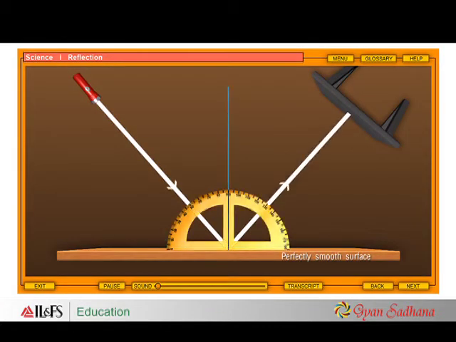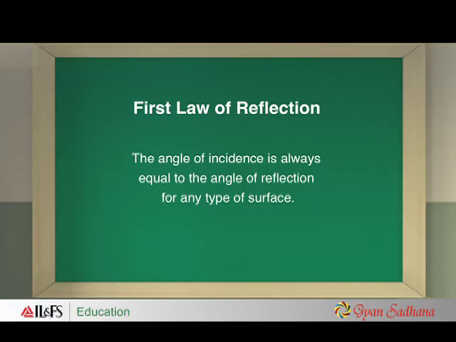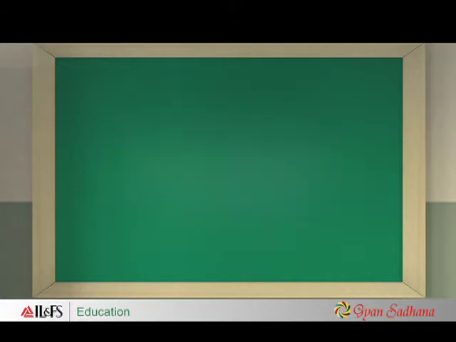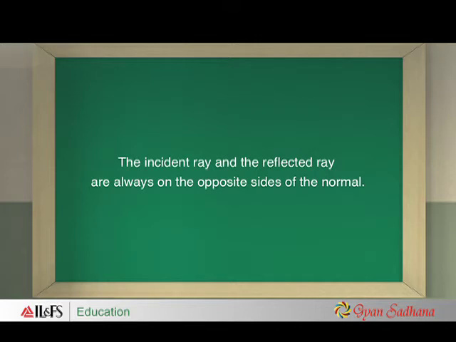Light rays are very disciplined. They follow certain rules when they strike a surface. Let's see our diagram. Here we can see that the angle of incidence and the angle of reflection are equal in each case. Based on this observation, scientists formulated the first law of reflection. The first law of reflection states that the angle of incidence is always equal to the angle of reflection for any type of surface. Also remember that the incident ray and the reflected ray are always on the opposite sides of the normal.